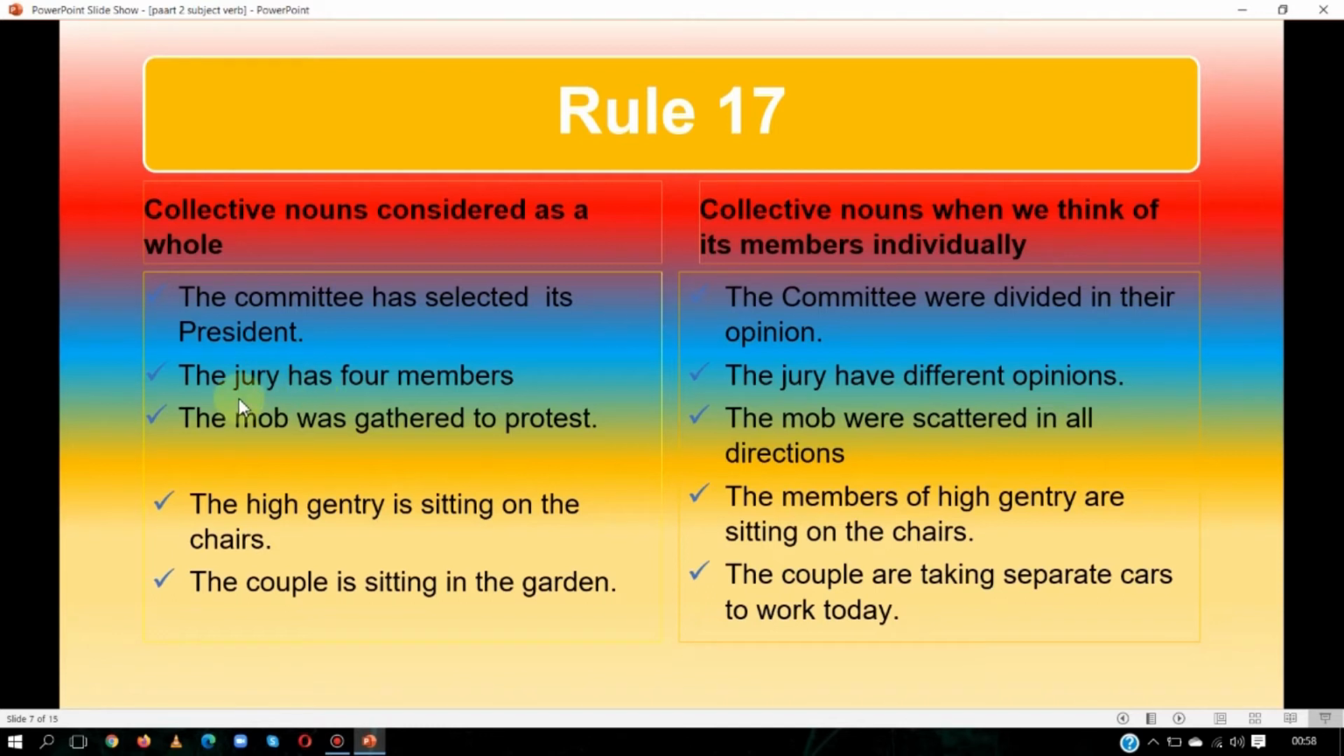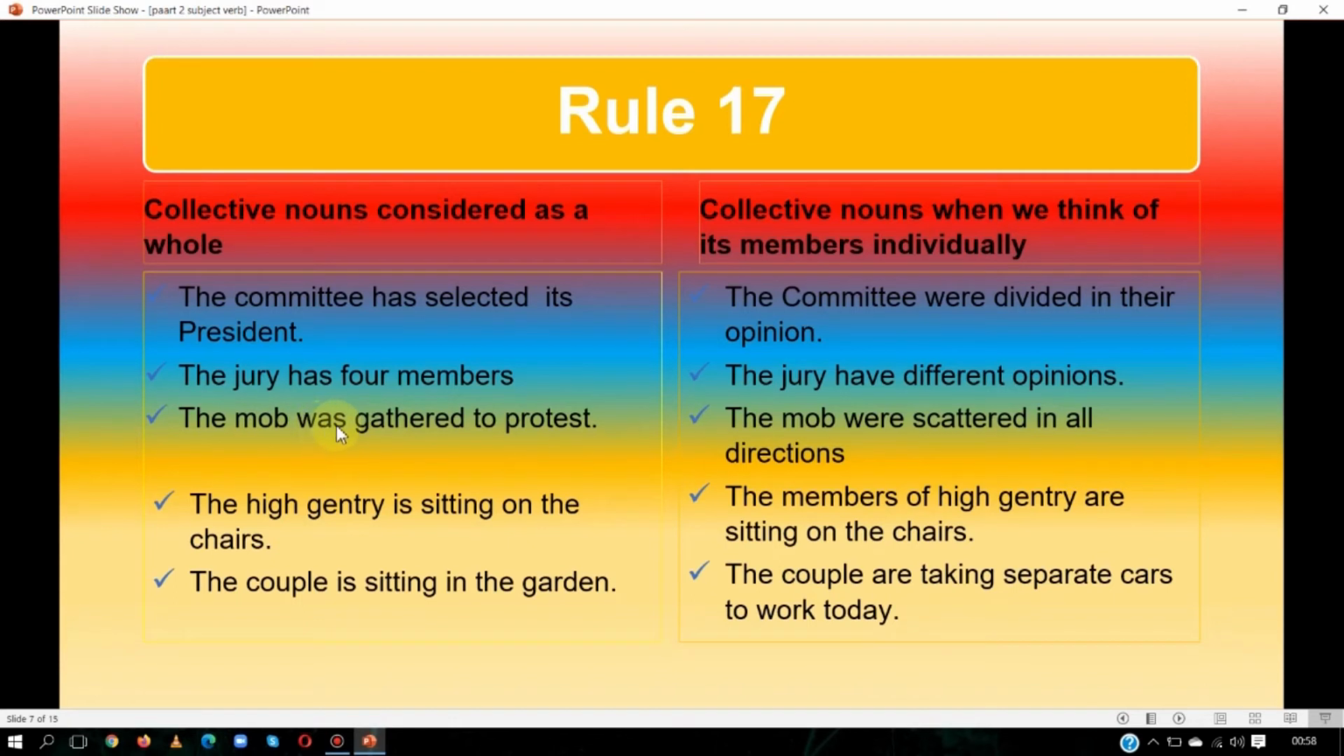After that, see, the jury has 4 members. Again, the jury is of 4 members, so we are talking about the whole jury. And here, the jury have different opinions. Suppose there were 4 members and all members have different opinions. So we consider it plural and we will use a plural verb. The mob was gathered to protest. The mob means so many people, a crowd.